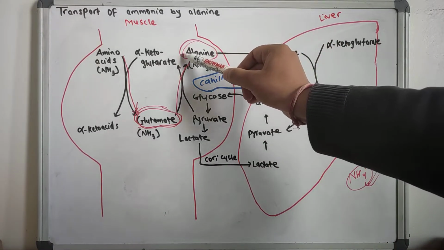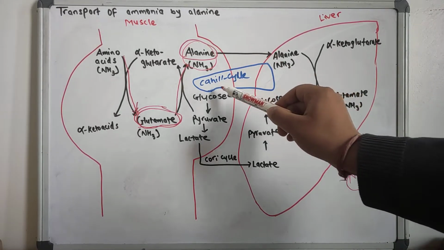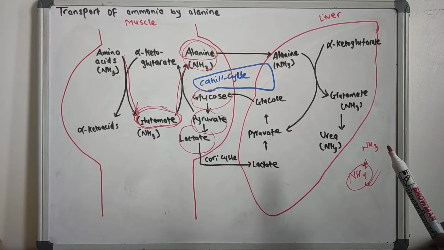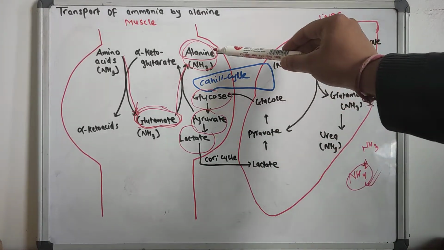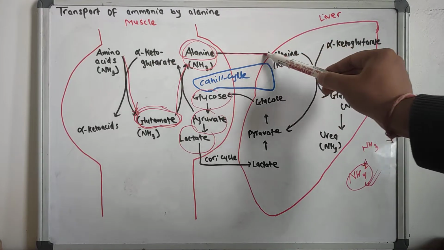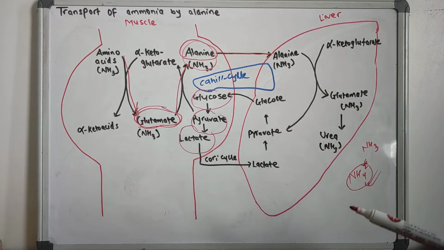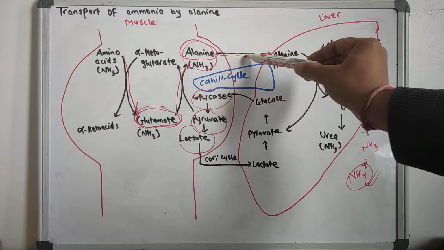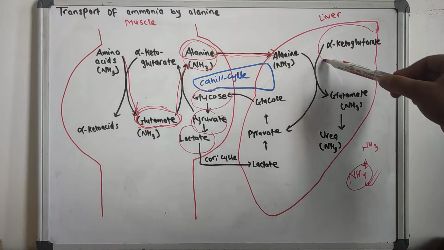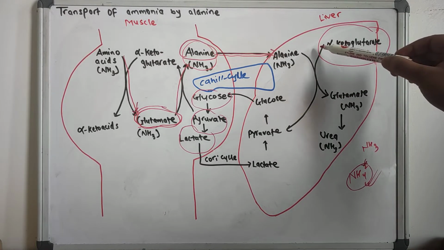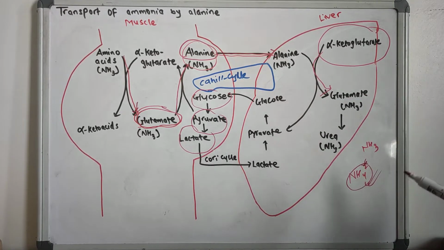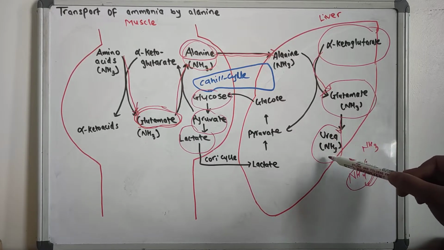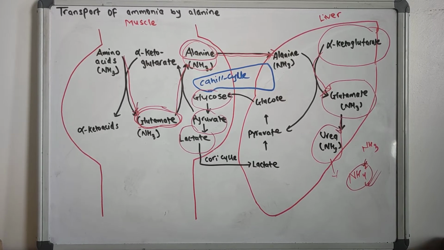So we have the alanine, and from glucose also we have pyruvate and lactate. From the alanine there can commence the glucose-alanine cycle, and after the transportation of the alanine to the liver, with the help of alpha ketoglutarate the alanine can be converted into glutamate, and this glutamate can eventually be converted to urea, and this urea can eventually be excreted through the kidney.